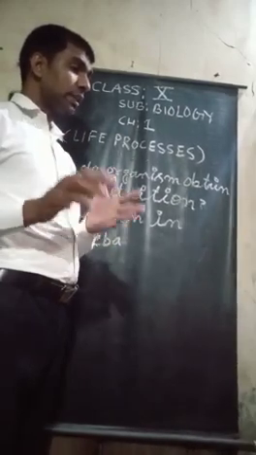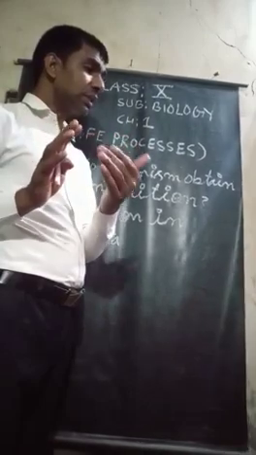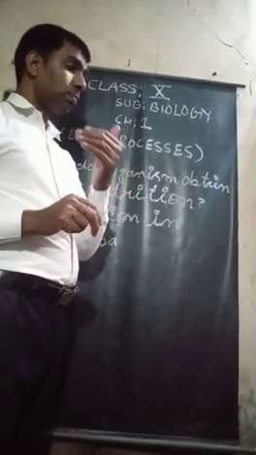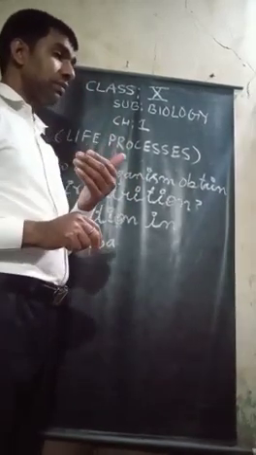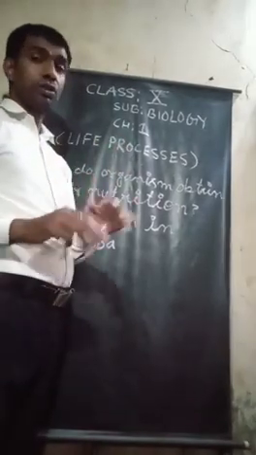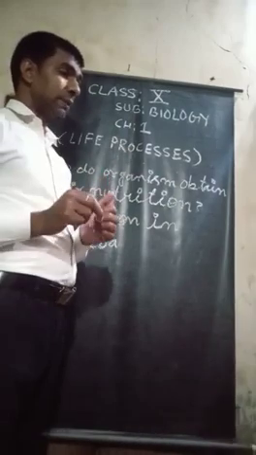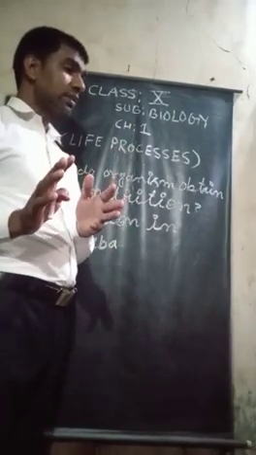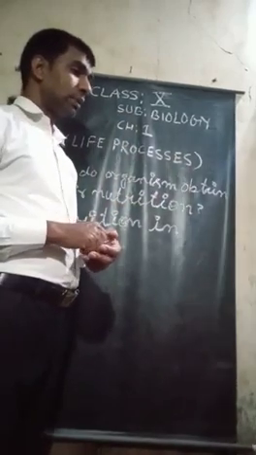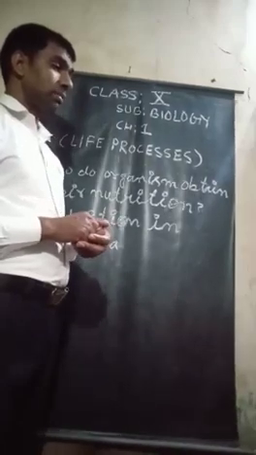Assimilation: the process in which the components of food are taken to each and every cell of the body after the food has been digested and absorbed is called assimilation.